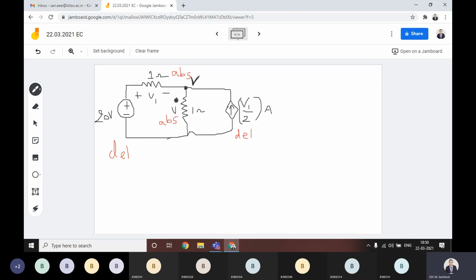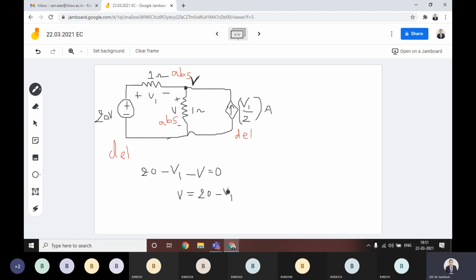This is also V. If you assume this is the first loop, you can apply KVL here. The KVL equation will give you 20 minus V1 minus V equal to 0. V1 is given in the problem, but we actually have to find the value of V first. That is V equals 20 minus V1.